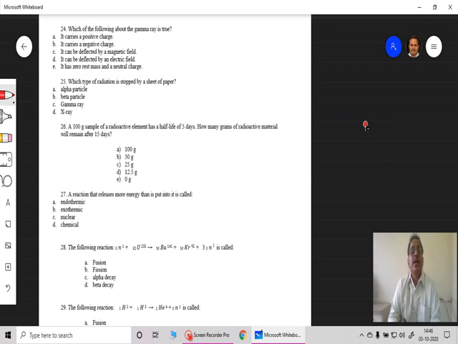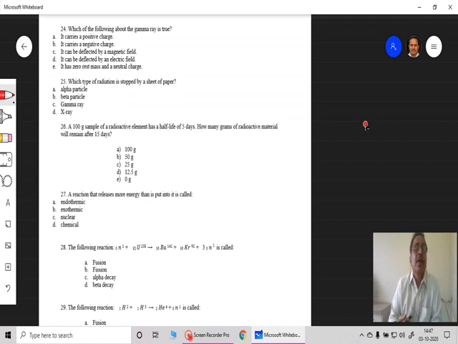Which of the following about the gamma ray is true? Now we know that an alpha particle is a helium nucleus, which has positive charge, a beta particle is an electron having negative charge, and gamma particles are simply electromagnetic photons. They don't have charge and they don't have any mass. So it carries positive charge is not correct. This is an alpha particle. It carries negative charge is also not correct. It is a beta particle in radioactive decay.